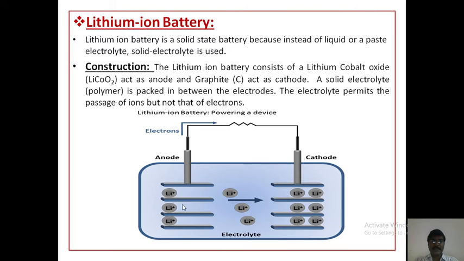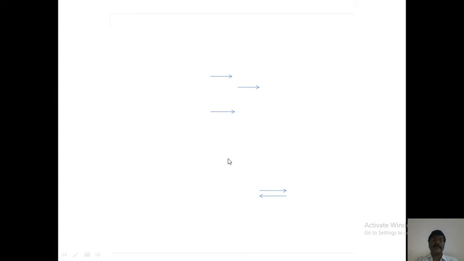These are the lithium plates. These are the cathode. This is the anode. Between the electrodes, the polymer electrolyte is filled. These two electrodes are connected through a wire. This is the construction of the lithium ion battery.